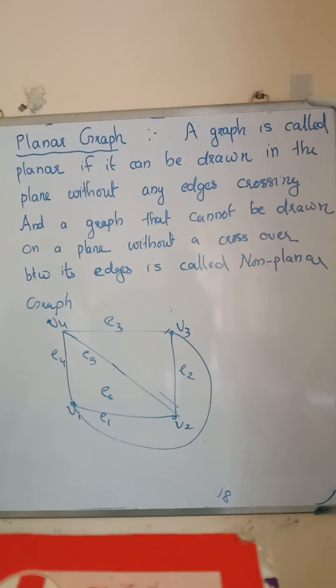A graph is planar if it can be drawn in a plane without any edges crossing. And a graph that cannot be drawn on a plane without a crossover between its edges is called a non-planar graph. Otherwise, this graph is called non-planar.